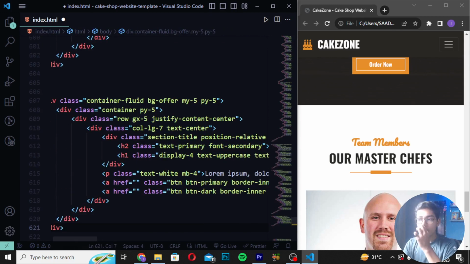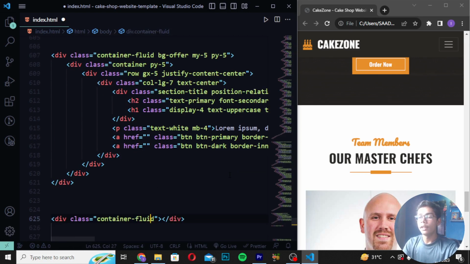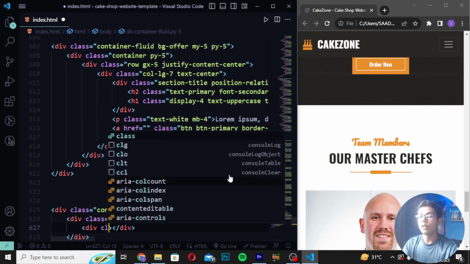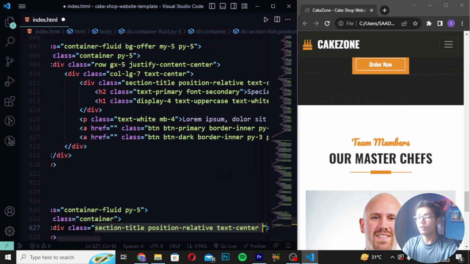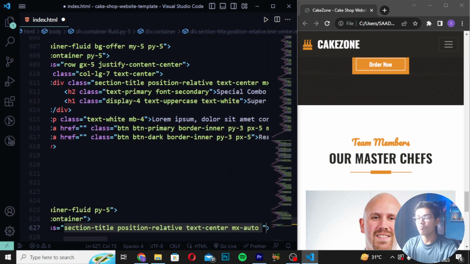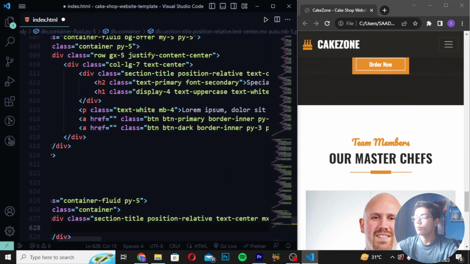Then you have to move after the hero section like this, and after moving down you have to create div class as container. So here I will be writing div class as container-fluid, and I will be writing py-5. Then write div class as container. Then you have to write div class section-title, and I will be writing position-relative, and write text-center. Write mx-auto mb-5 and write pb-3.